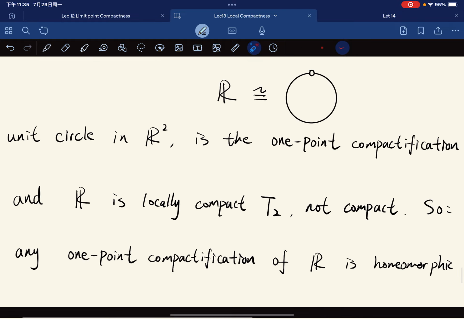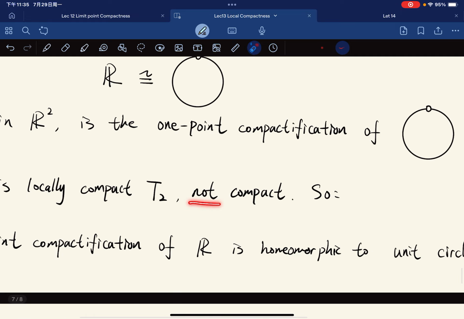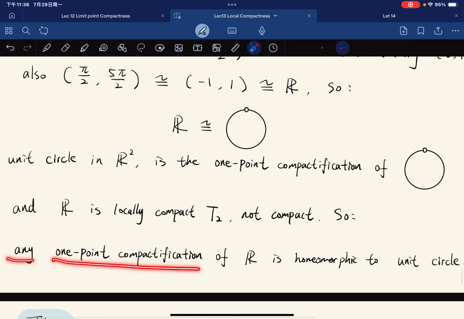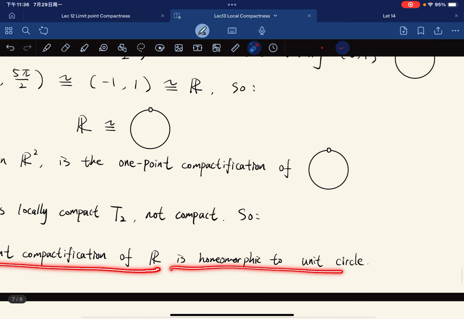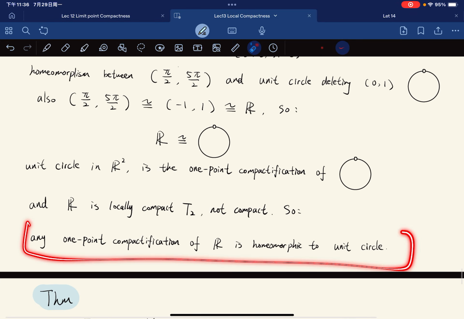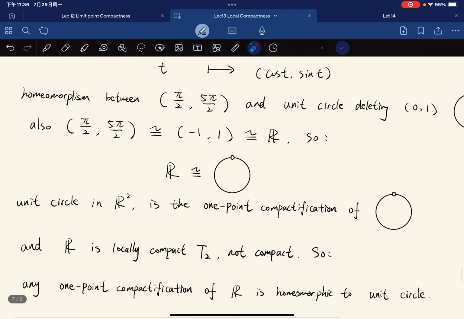And also, we have this homeomorphism here. R is locally compact Hausdorff, and it's also not compact. R is not compact, so any one-point compactification of R is homeomorphic to the unit circle. And this is what I want to say: any one-point compactification of R is homeomorphic to the circle. Okay?